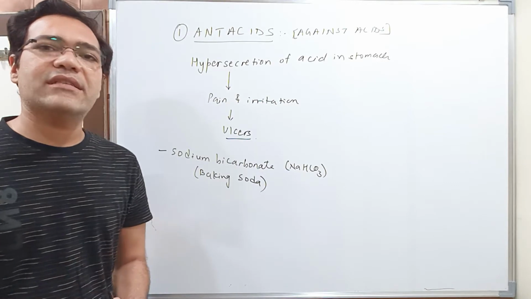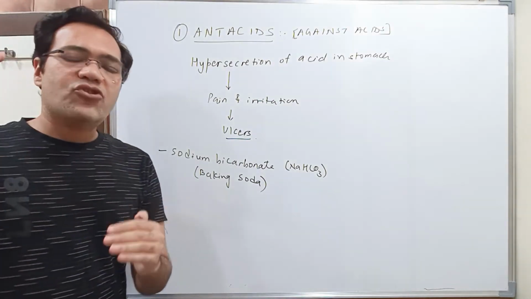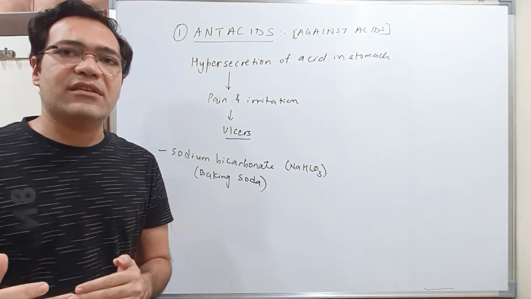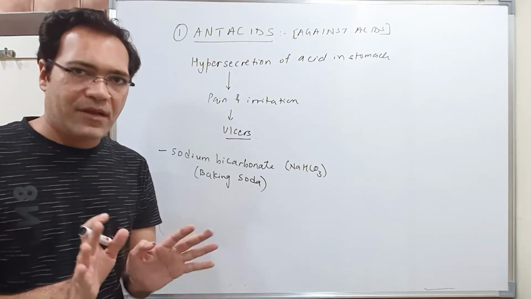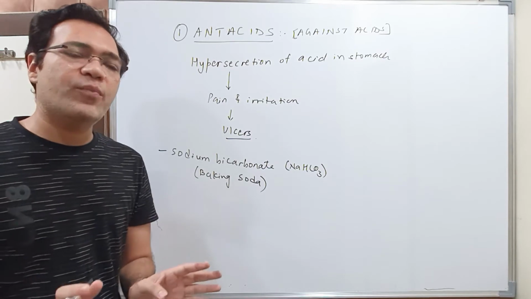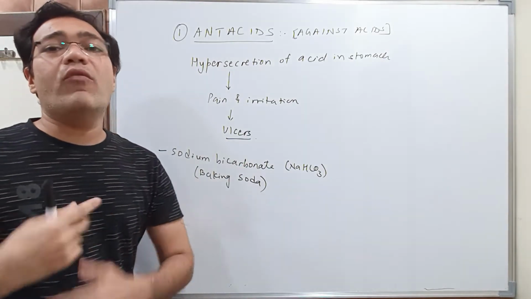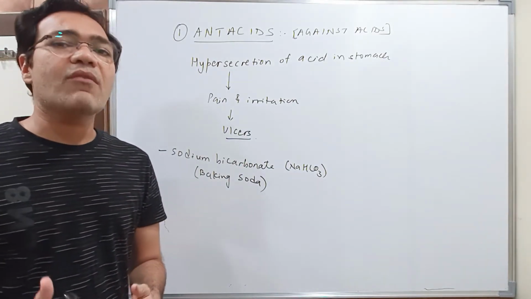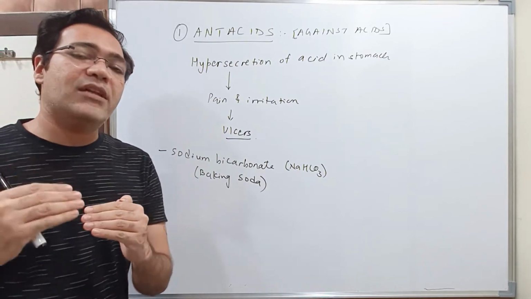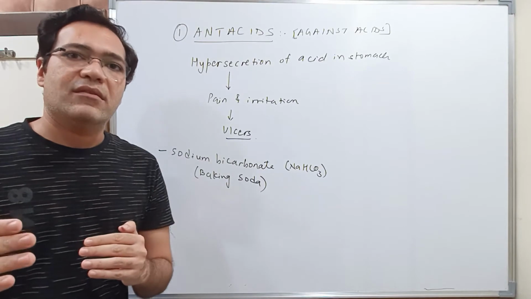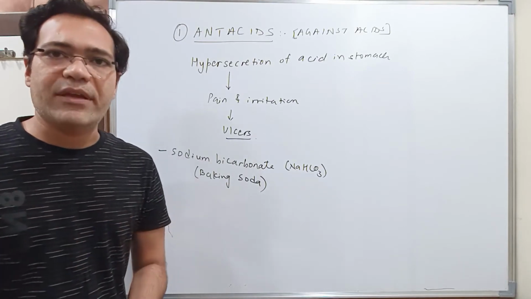What problems does it create? It should neutralize the excess acid which is present in the stomach and bring the pH of the stomach back to normal. Correct? That is what it should do. But it overdoes its job. What sodium bicarbonate does is, it will make the pH of your stomach alkaline. We know that the stomach will always have an acidic pH.